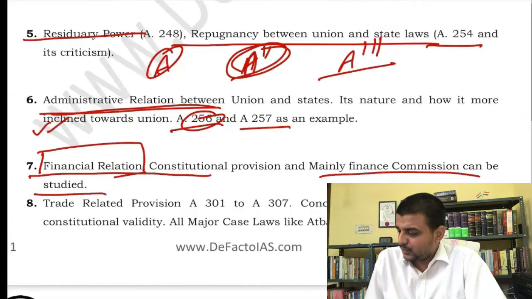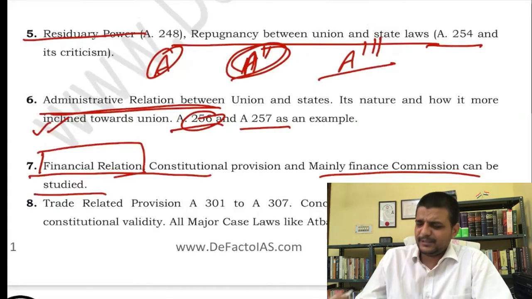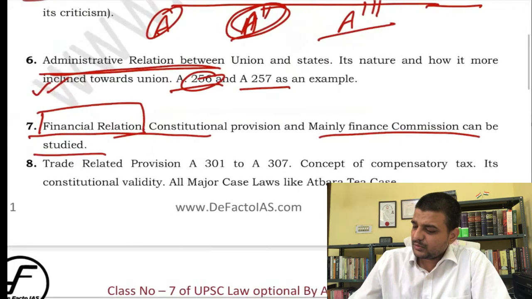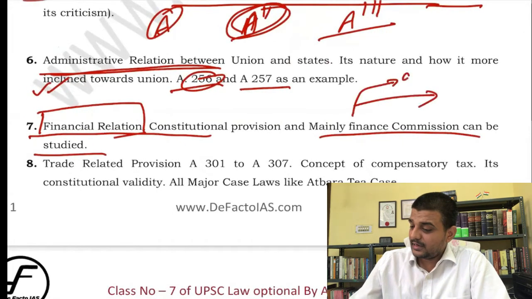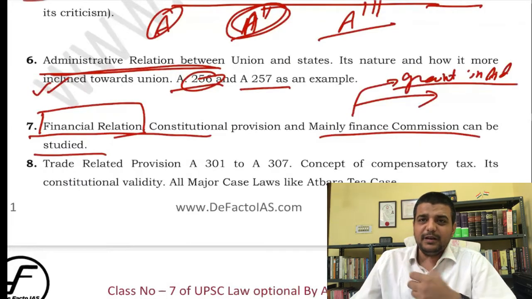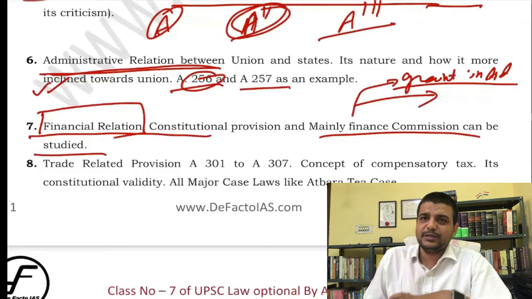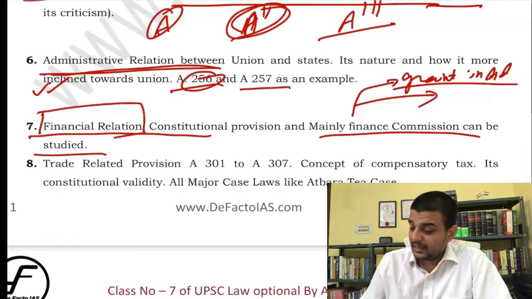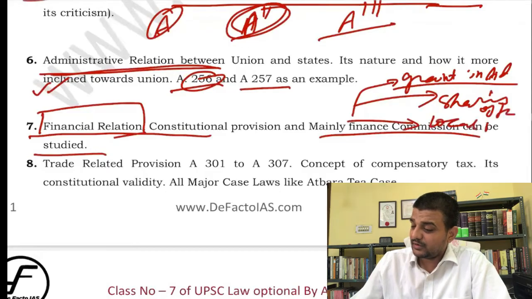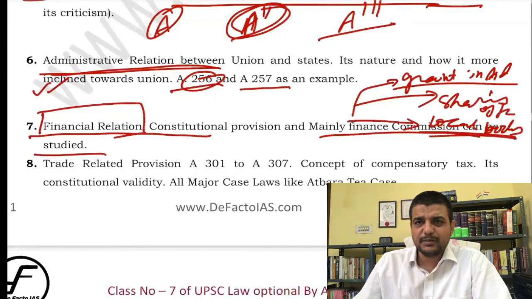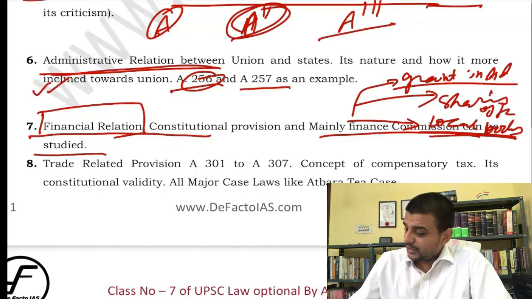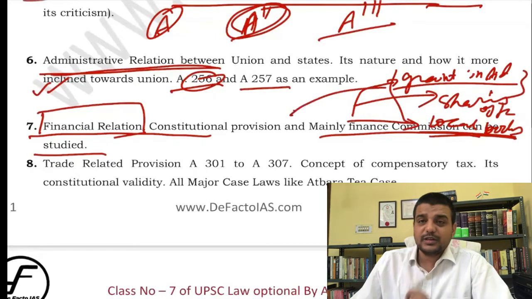Now if you look at the provisions of the Finance Commission, normally speaking there are two types of distribution. One is called grant in aid. The Constitution says that the Parliament has the ability to earn more, so some money has to be transferred to the states. That is the grant in aid. And second is the sharing of taxes. There is a third provision also, that money has to be given to the local bodies, which came with the recent amendment. That is not of much importance, because it is subject to the state law, and ultimately the state does not want to give money to the local authority. So basically these two.